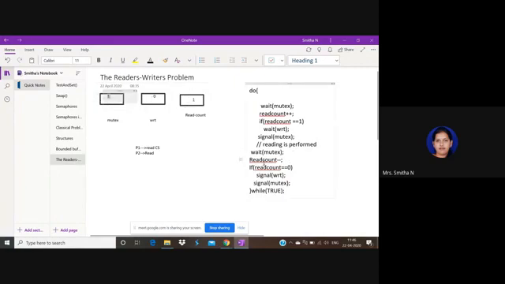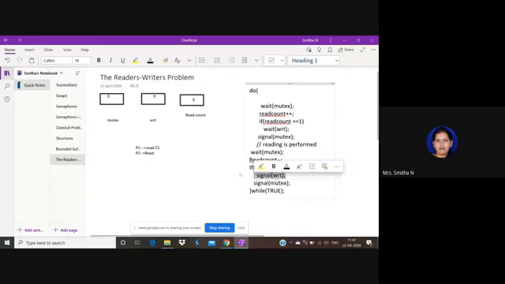Now again consider P2 wants to exit from the read operation, so mutex should be again set to 0. Next, count will be decremented by 1 because the last process is also exiting from the read operation. Now check: when the last process is exiting, count is 0. 0 equals 0 means the last process was P2, which is also exiting from the read operation, so I can signal back the write operation, I can start the write operation.